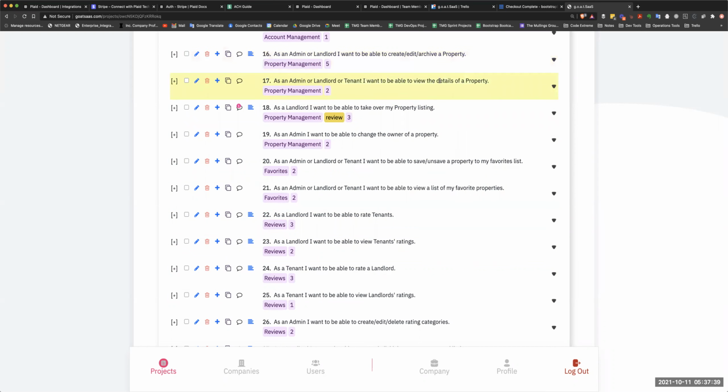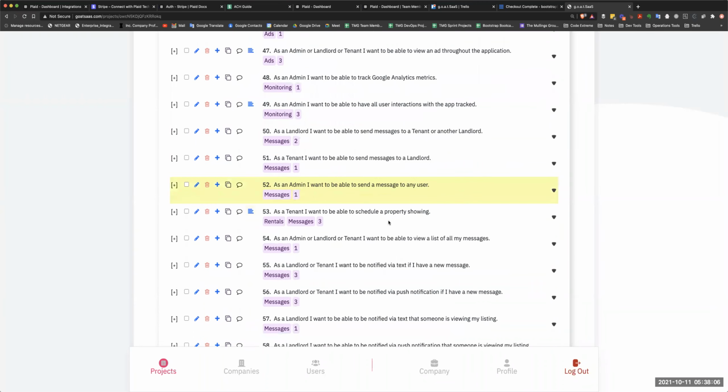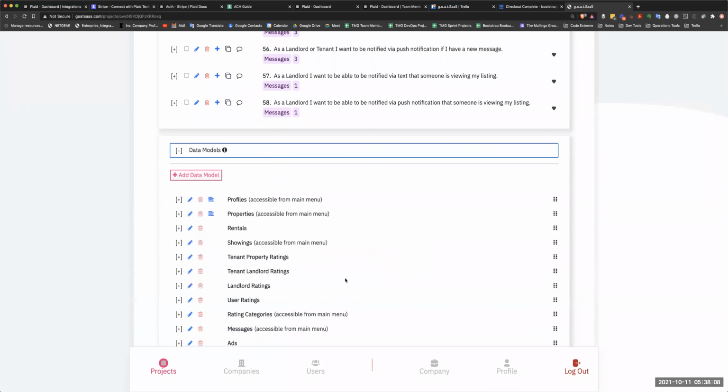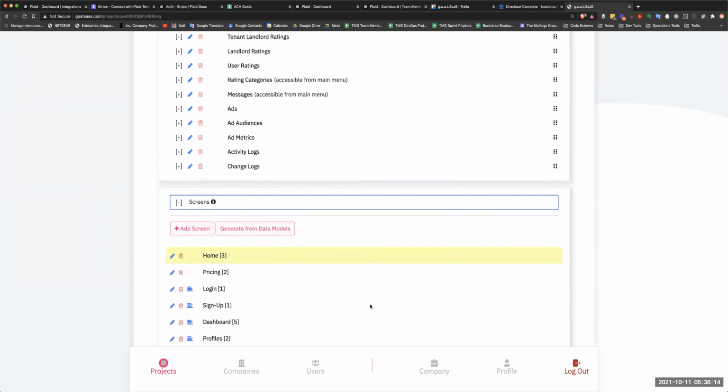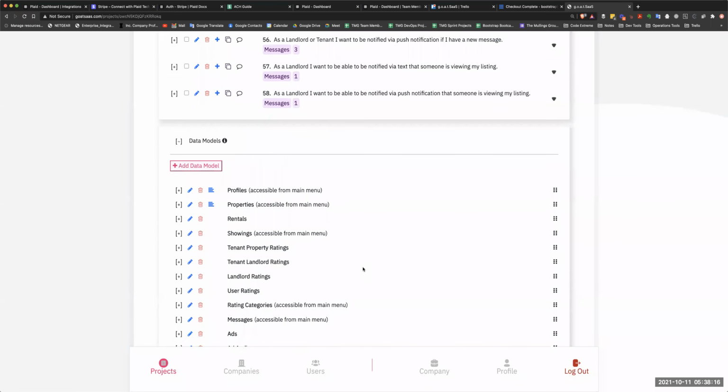So as an admin or landlord, we can create, edit, archive the property. As an admin, landlord, or tenant, I want to be able to view the details of a property. So here on g.o.a.t.SaaS, we're capturing user stories or the features. As a role, I want to be able to do something. So we're gonna just go through this, right? The features. We're gonna go through also the data models for the product, and then we're gonna go through all the screens, right? And then we're gonna be done. Cool. Awesome. Yep. All right.